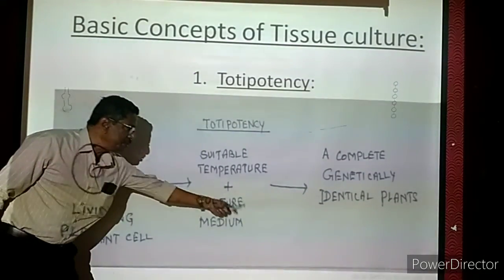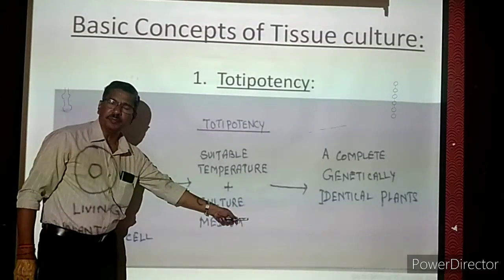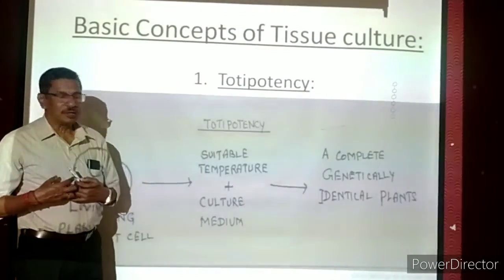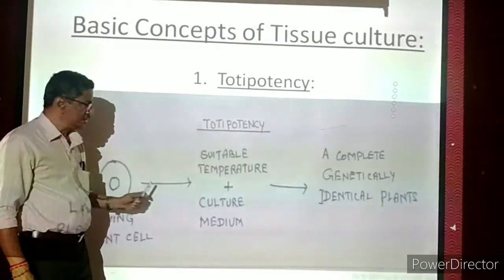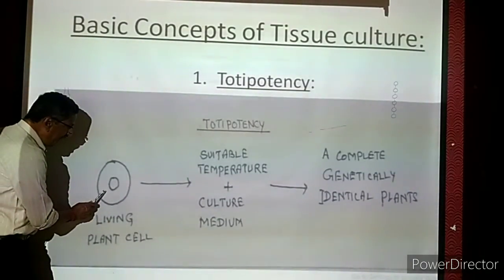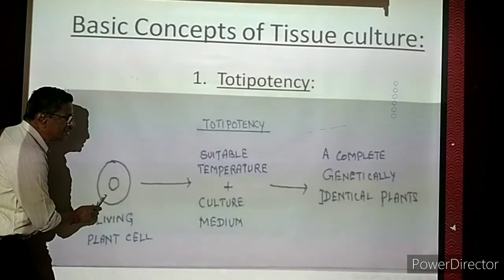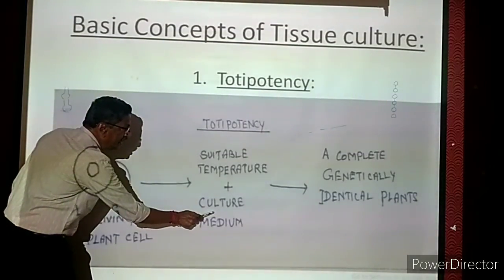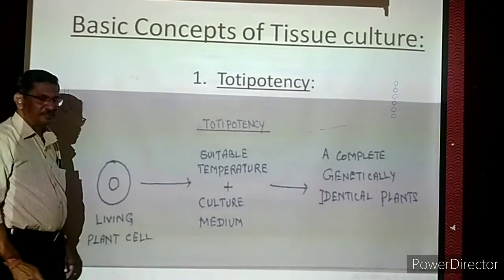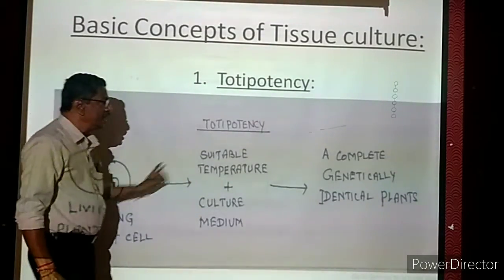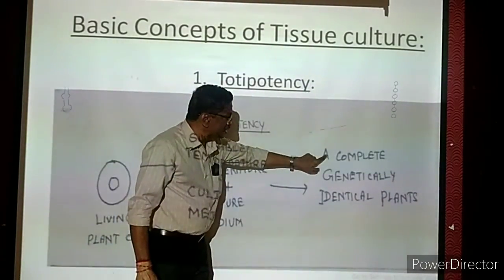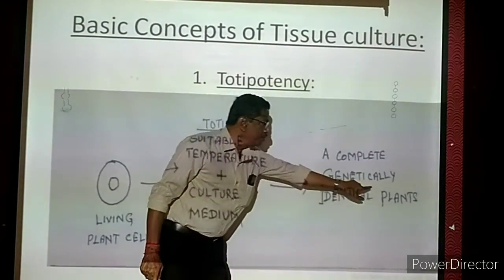All the nutrients should be present in standard quantity, like our balanced diet. This is the culture medium, a balanced diet for the plants. So we keep this living plant cell in the culture medium at a suitable temperature. If you follow the technique, finally a complete genetically identical plant is